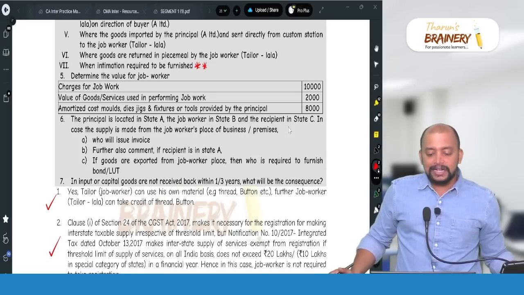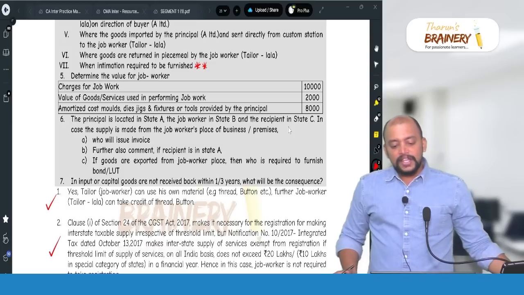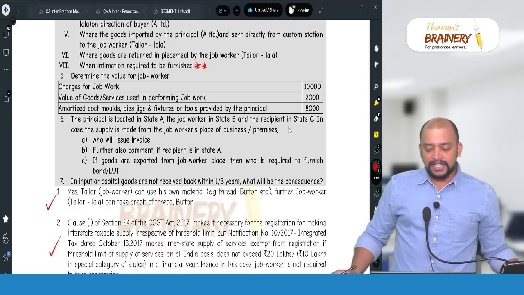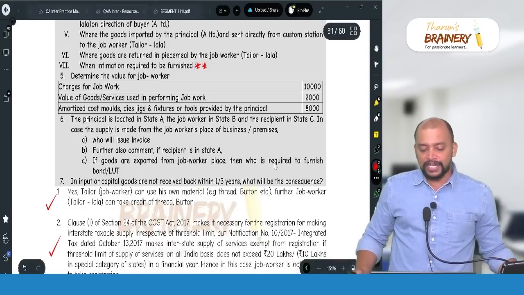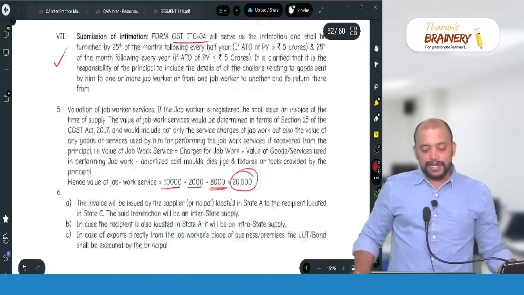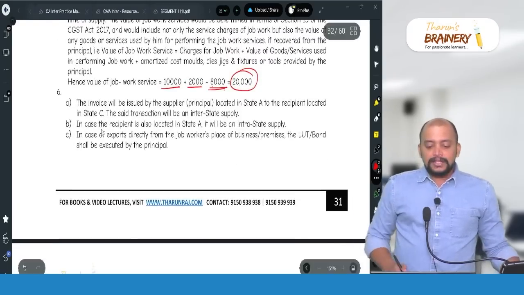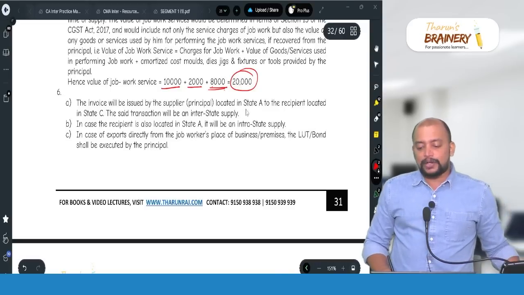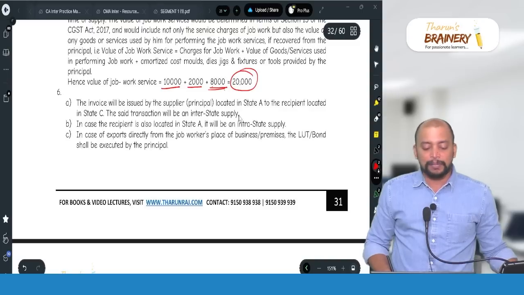Okay, and if the recipient is in state A, then the place of supply will be state A. If goods are exported from the job worker's place, then who is required to furnish the bond or LUT? Principal only. So you can see that the invoice will be issued by the supplier located in state A to the recipient located in state C, and it will be an interstate supply.